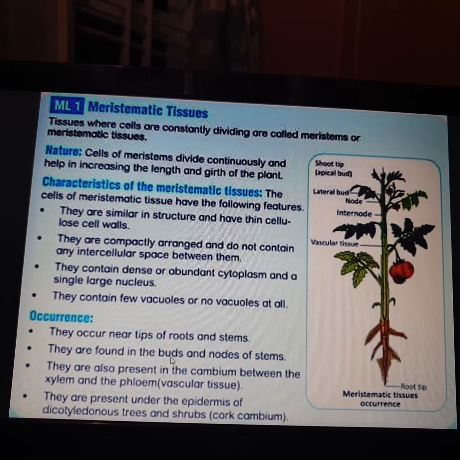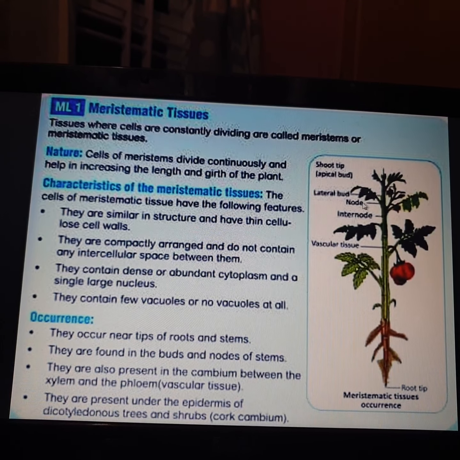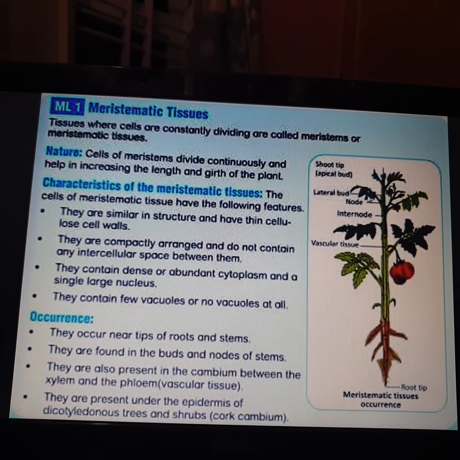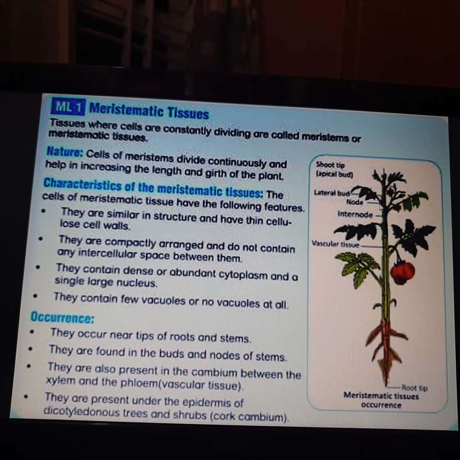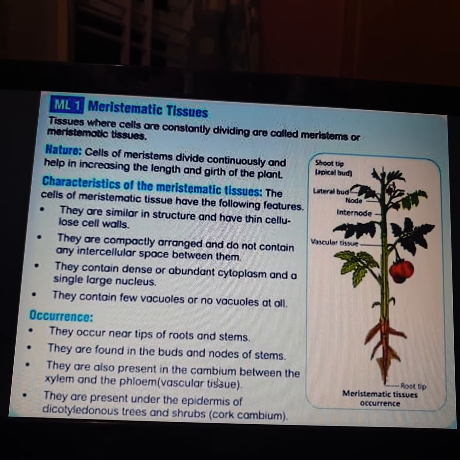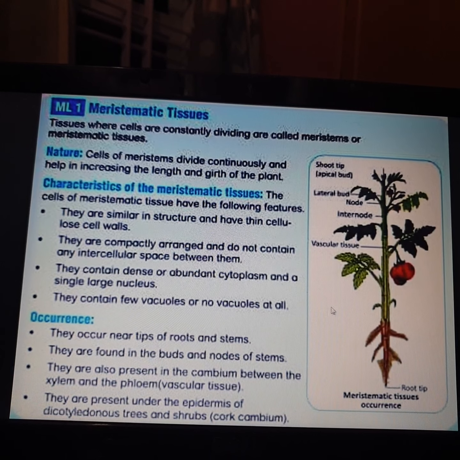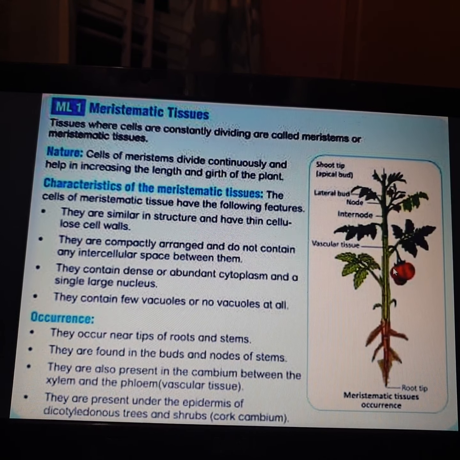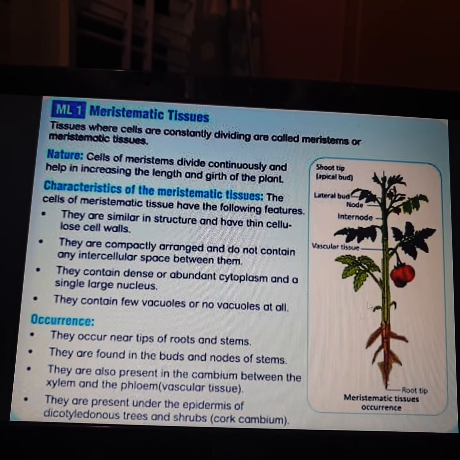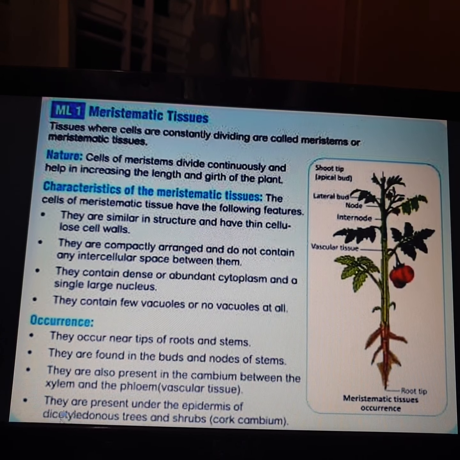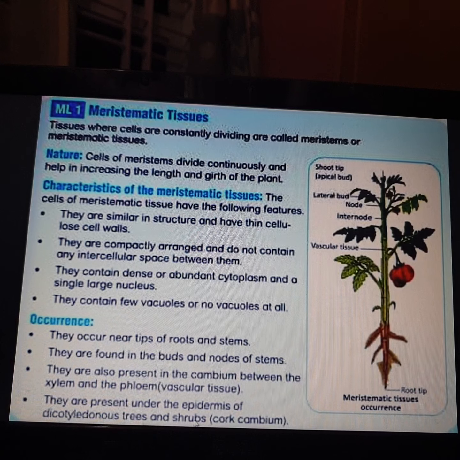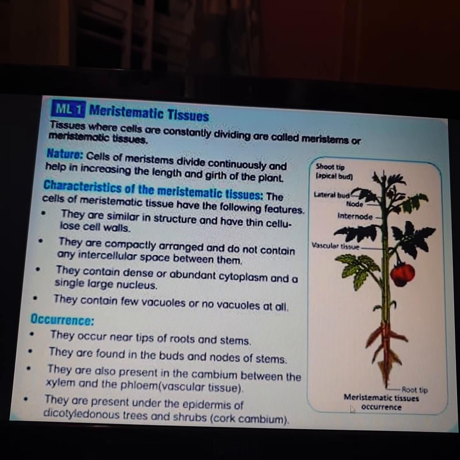They are found in the buds and nodes of the stem. You can see here we have a bud and we have a node. So here we can find them. They are also present in the cambium between the xylem and the phloem, that is vascular tissues. They are present under the epidermis of dicotyledon trees and shrubs, the cork cambium.